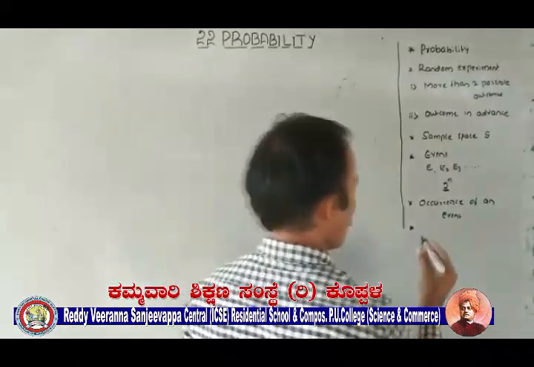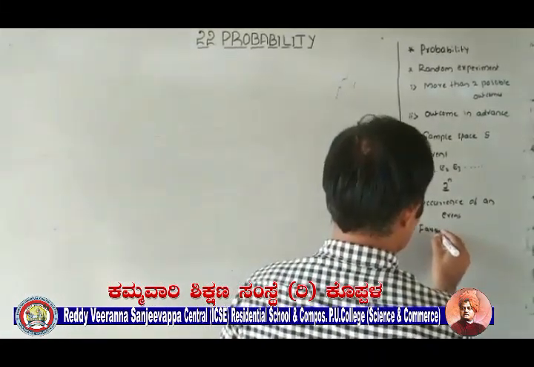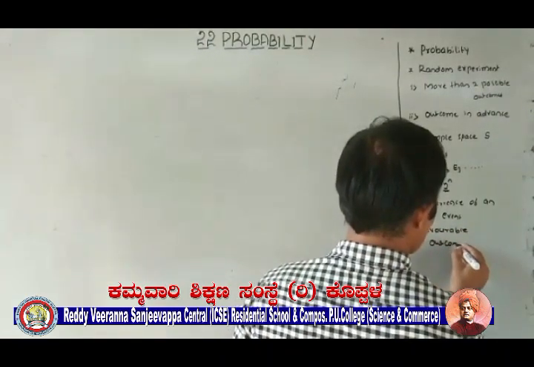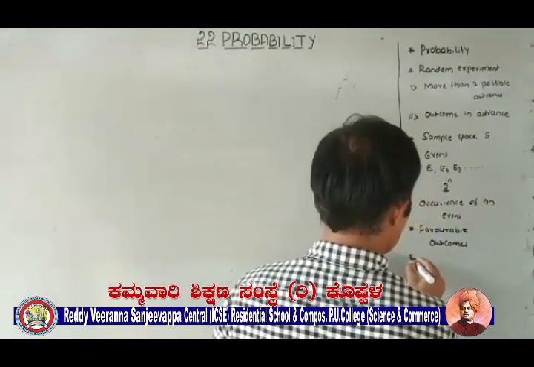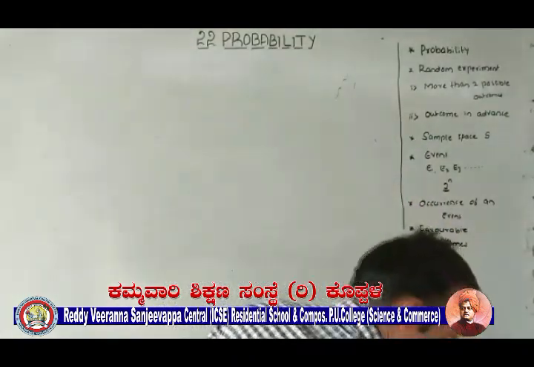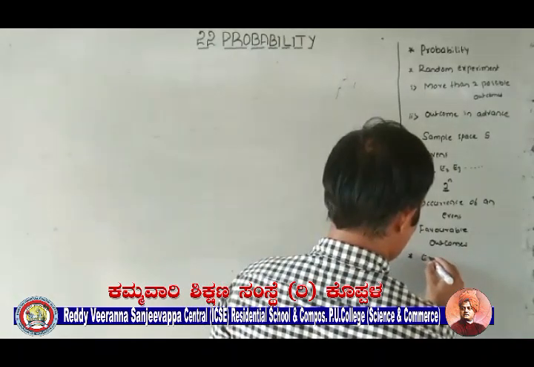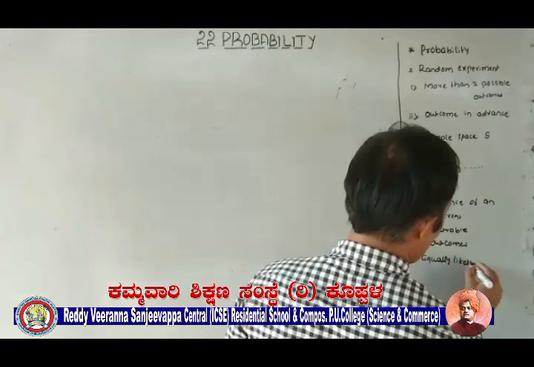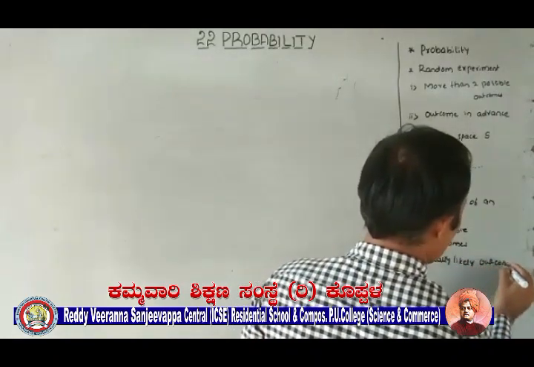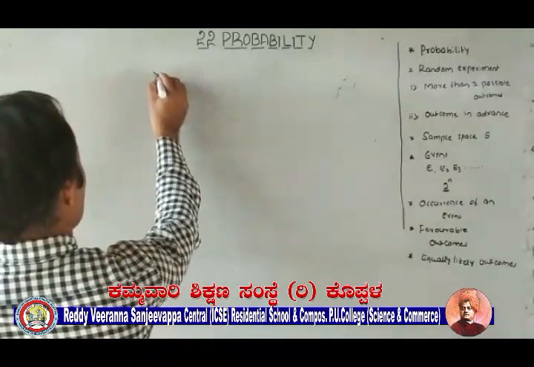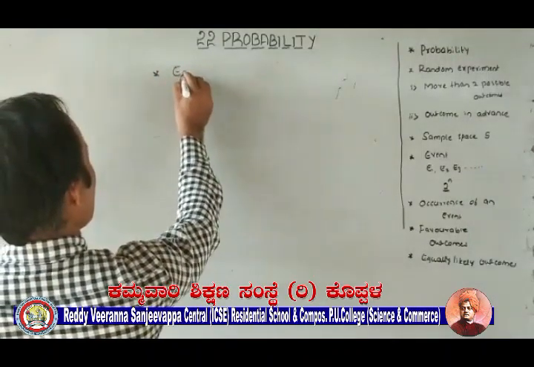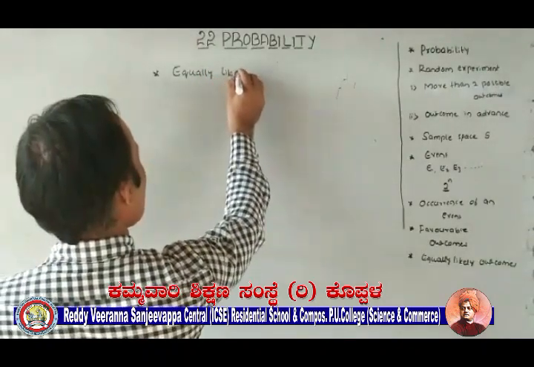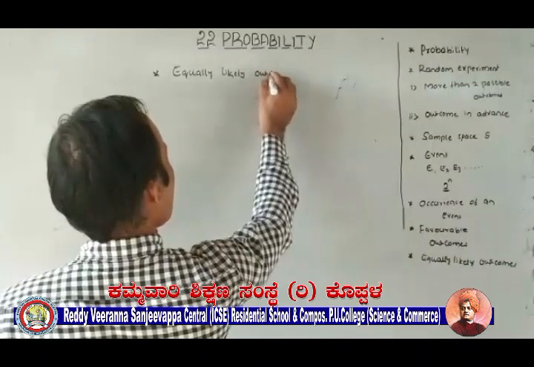Next, what I have discussed just now, favorable outcome. Next, equally likely outcomes. Another very important concept, equally likely outcomes.